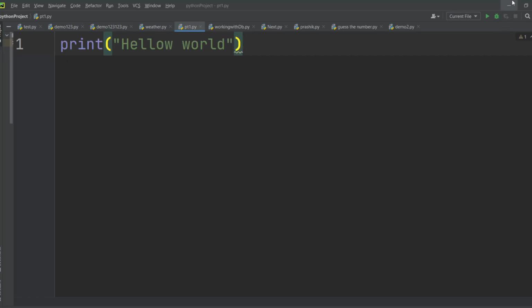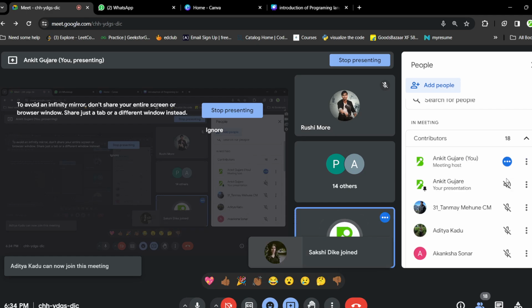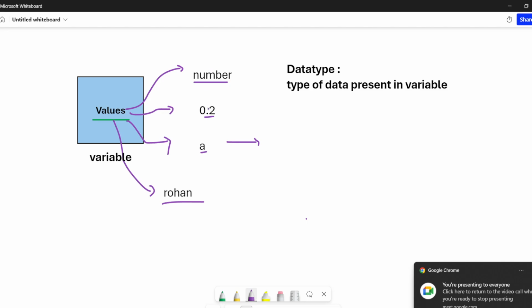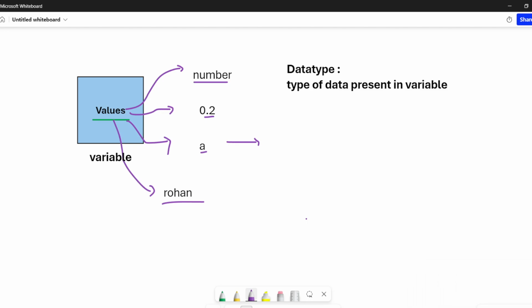So can we say it is a type of value, guys? Yes, everyone. Can we say this, that this number, decimal, single character, and collection of characters are types of value? It is a type of value we can store in a variable. Yes, guys. So it is a type of value which we can store in a variable.